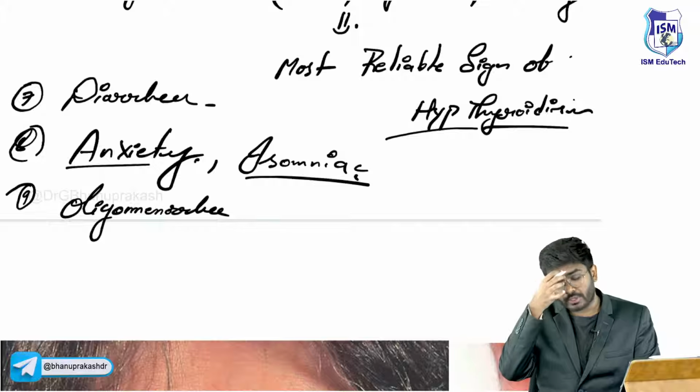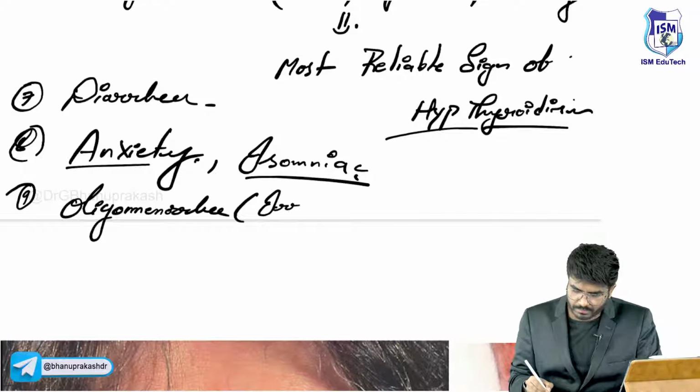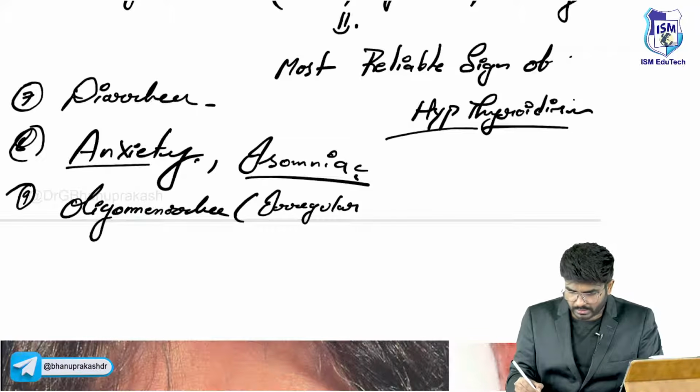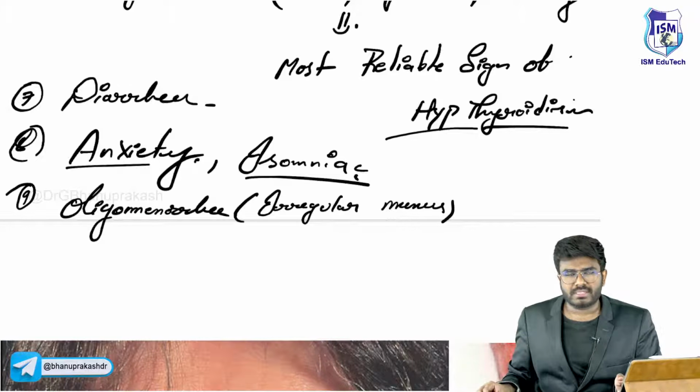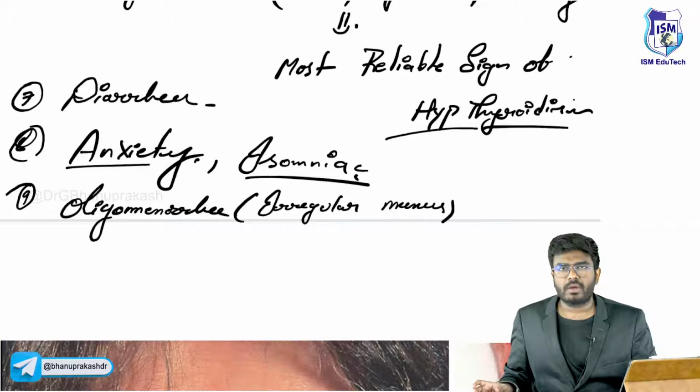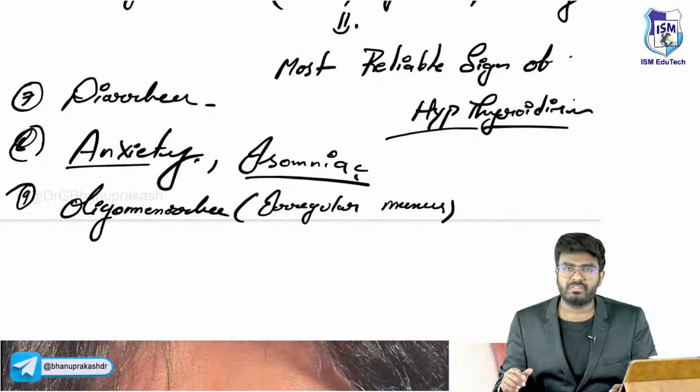Oligomenorrhea. What exactly is oligomenorrhea? Irregular menses. The exact reason why this oligomenorrhea is occurring, we don't know. Normally a female gets menses once in every 27 days. That's a normal cycle, a 27-day cycle. But this female is going to get menses once in 2 months, once in 50 days.